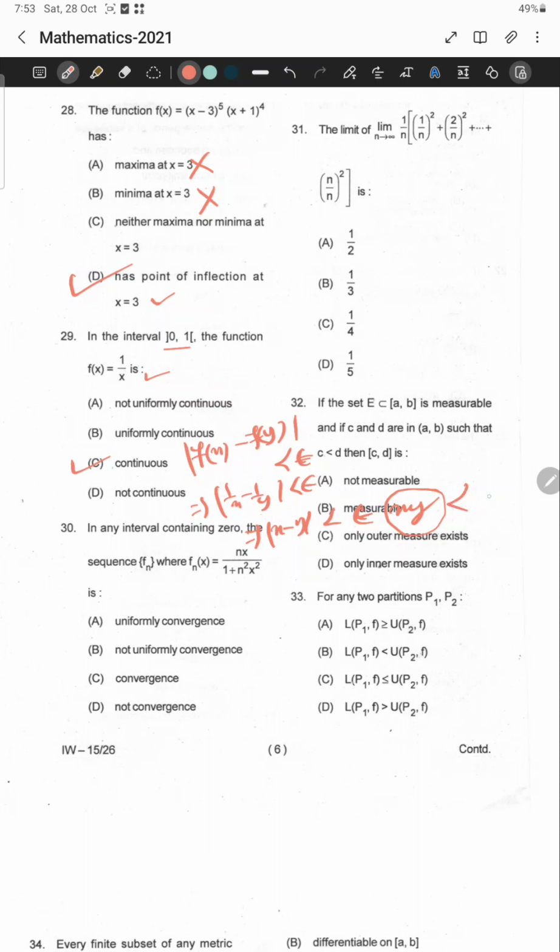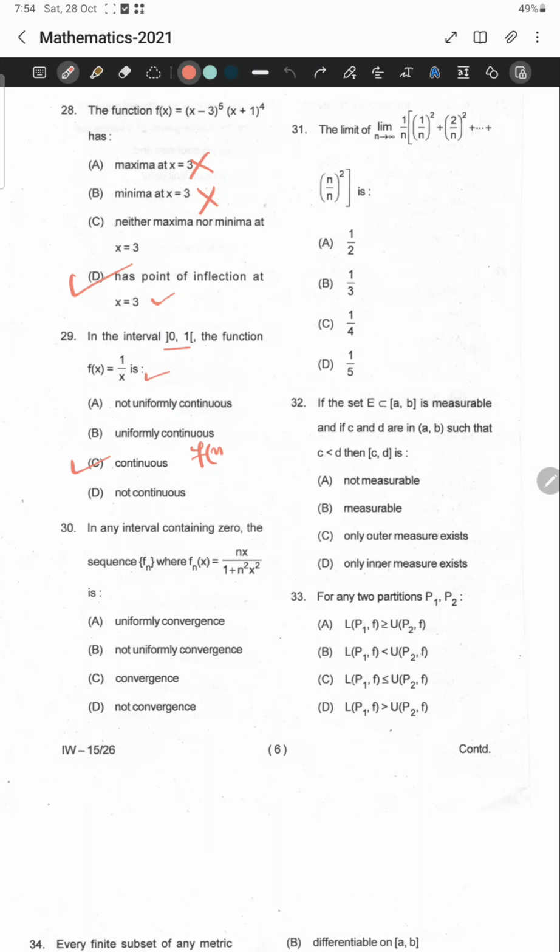You cannot find a uniform delta, because if you took any delta greater than 0, then you can find x and y which are very small. Okay, then this will create a problem. This quantity is always less than any delta, so you cannot take any uniform delta which is independent of the point x, y, so it cannot be a uniformly continuous function. Therefore the right answer for this question is option C.